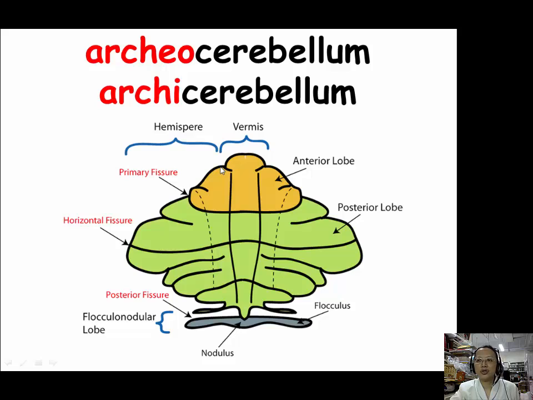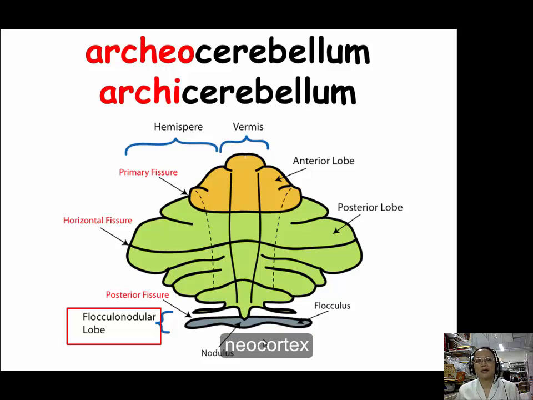It is the phylogenetically oldest part of the cerebellum, namely the flocculonodular lobe. This part, the blue part of our cerebellum. The brain has what we call the archaeocerebellum, and then we have neocortex.